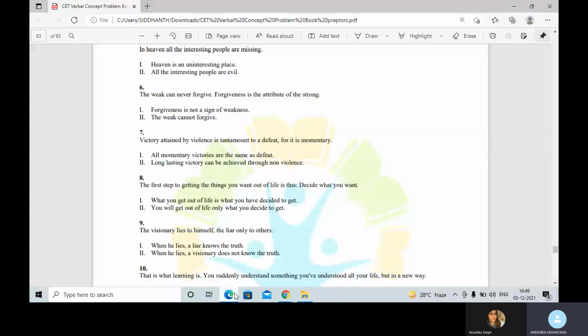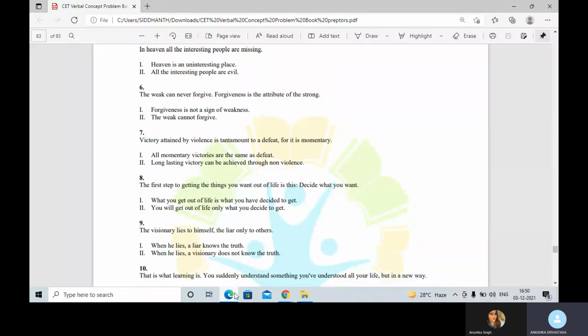7. Victory attained by violence is tantamount to a defeat, for it is momentary. Tantamount means similar. So if we attain any victory and if that is through violence, then it is equal to defeat because it's for a short moment. All momentary victories are same as defeat. Yes, because they are temporary, so they are same as defeat. So the first one definitely follows. Long-lasting victories can be achieved through non-violence. Correct. So if we want ephemeral victories, then that is through violence, and if we want long-lasting victories, then they are through non-violence.